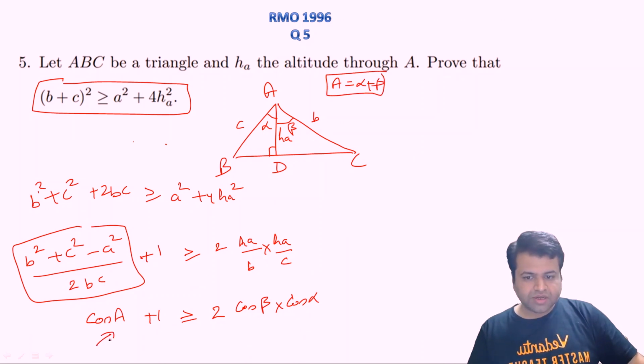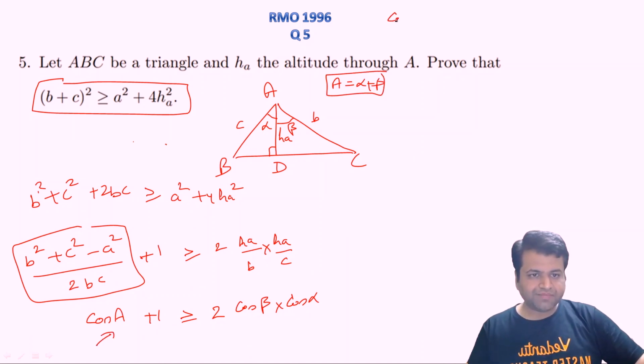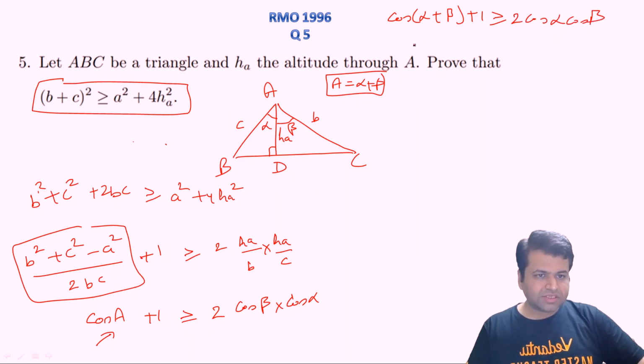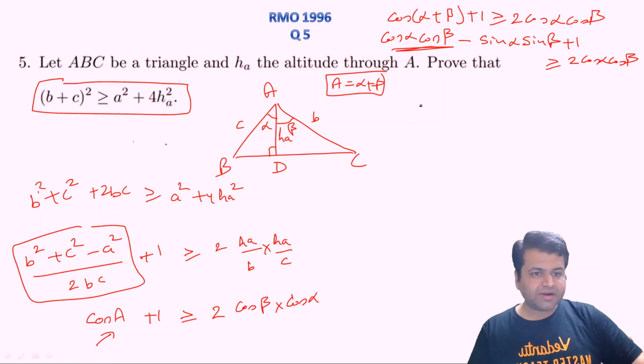So if we substitute the value of A here, what will we get? Cosine of alpha plus beta plus 1. In fact, we need to prove that this thing is greater than or equal to twice of cos alpha cos beta. Just expand the formula of cos of alpha plus beta, that will become cos alpha cos beta minus sin alpha sin beta plus 1. We need to prove that this is greater than or equal to twice of cos alpha cos beta, right? Let's take these two terms on the right hand side.